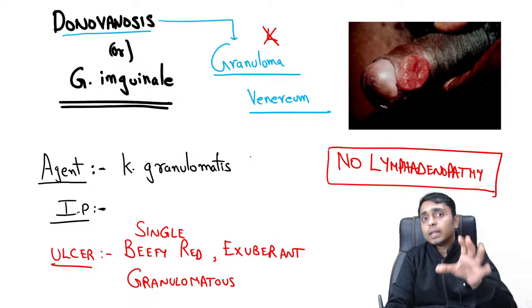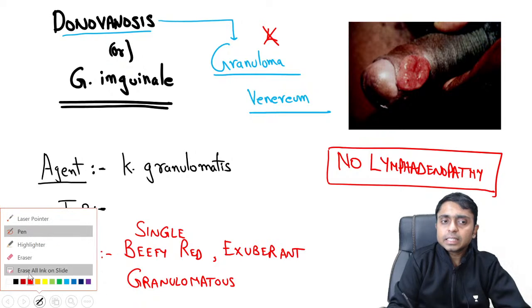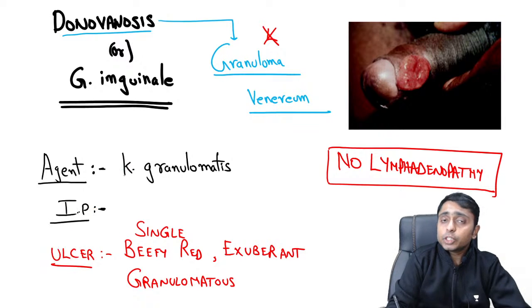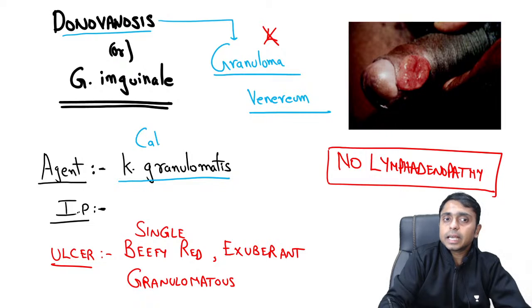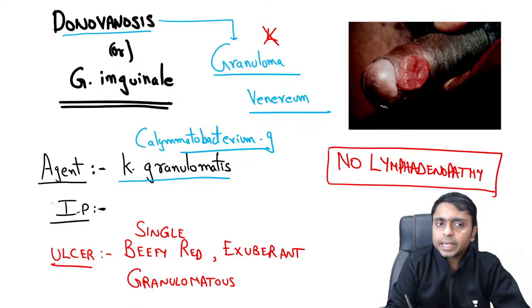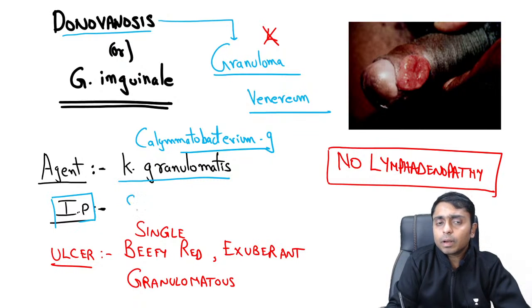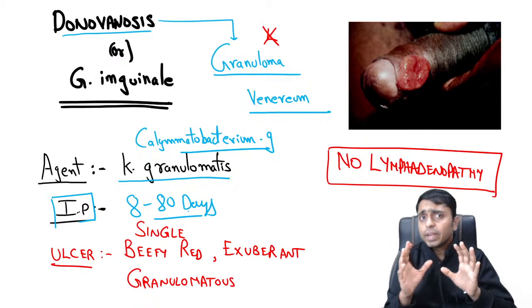So no lymphogranuloma in the name of this particular disease. So what is the causative agent? The causative agent here is Klebsiella granulomatis, also called Calymmatobacterium granulomatis. Here the incubation period is 8 to 80 days, and the ulcer is going to have a very peculiar feature.